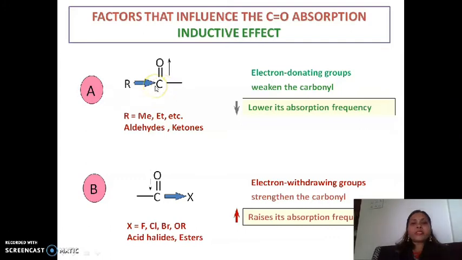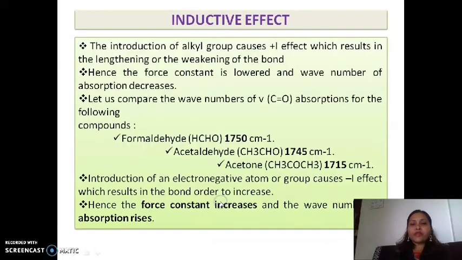So due to the presence of the neighboring group, which is electron releasing, it lowers the absorption frequency and weakens the carbonyl group. While in case of example B, the electron withdrawing group X is present, so it strengthens the carbonyl bond and raises the absorption frequency. So this is the example of inductive effect. You can easily understand. After that, what exactly is positive inductive effect and negative inductive effect?